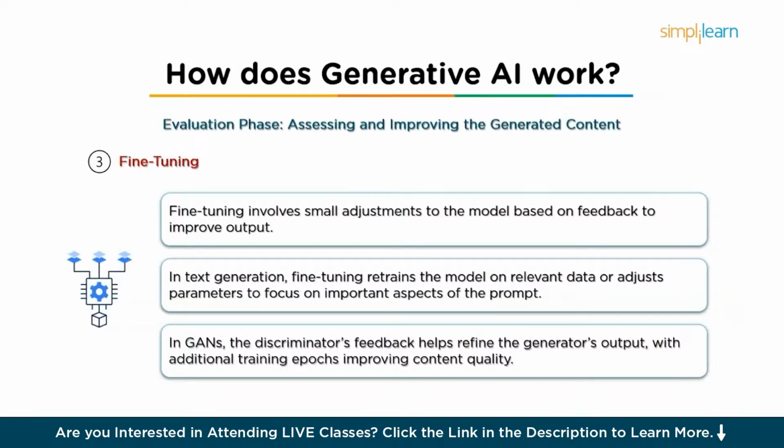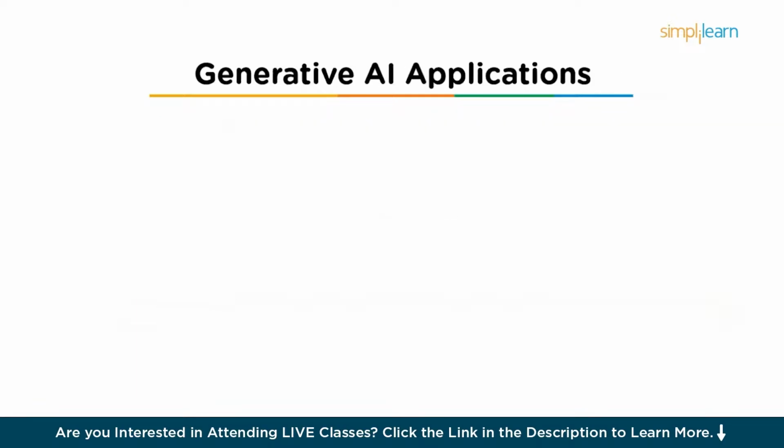Now that we have a complete idea about how generative AI works and what are the steps involved, let's see some of the GenAI applications. Generative AI has found applications in a wide range of fields, transforming industries and creating new possibilities across different domains. Its ability to generate novel content, simulate scenarios, and automate creative tasks is reshaping many areas of work. So let's explore the various categories of generative AI applications and dive deeper into each of them.